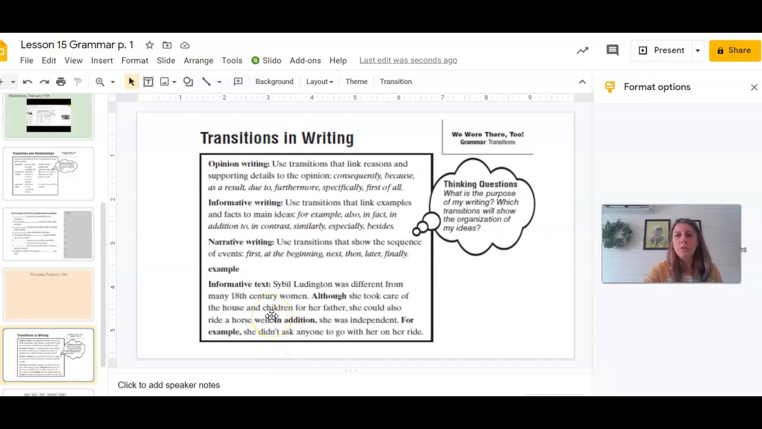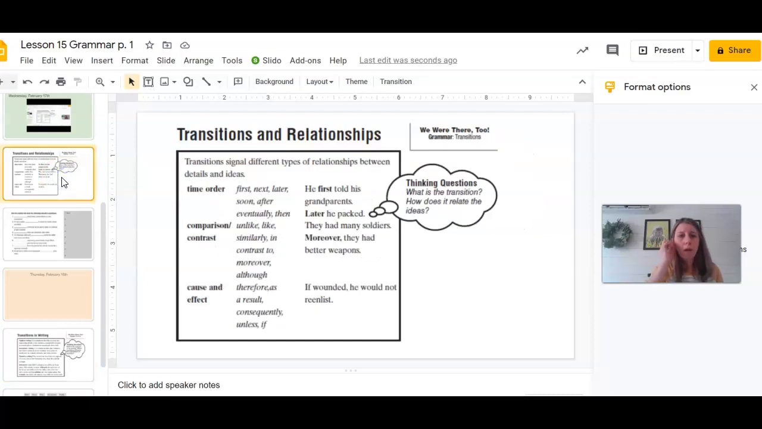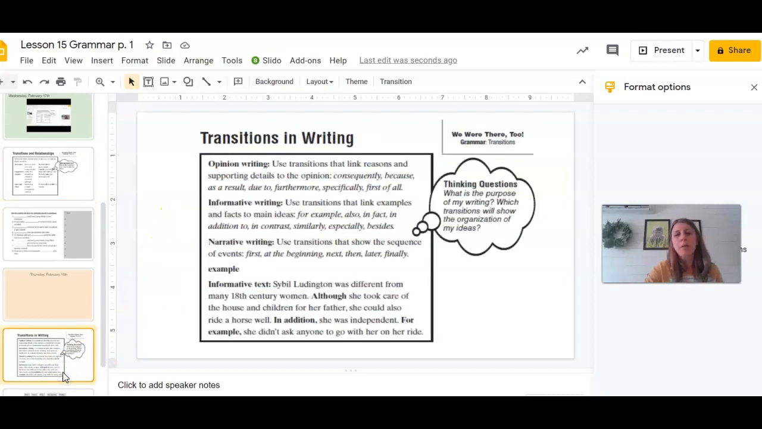So we've been talking about using transition words in our writing. We've talked so far about using them with time, order, or sequence, compare and contrast, and cause and effect. Today we're going to apply those in the different types or different styles of writing.